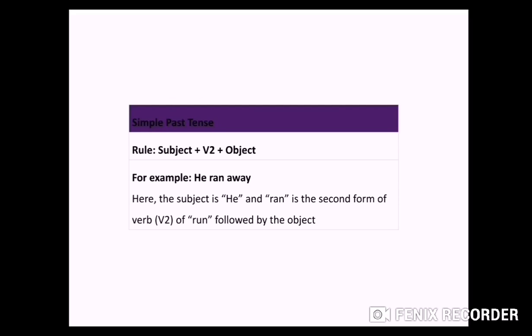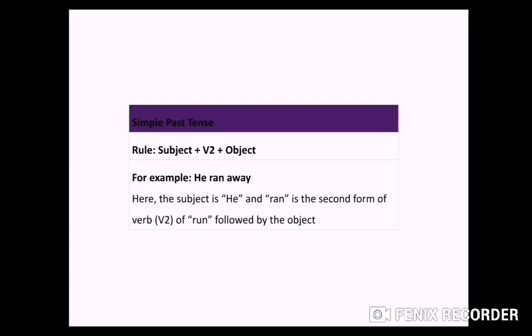So let's start with simple past tense. So what is the rule of the simple past, or we can say what is the structure? First of all, your subject will come, then second form of verb plus object. So in simple past you have to simply remember that only second form of verb is used.